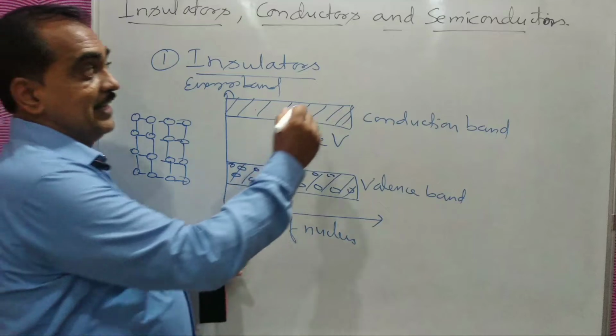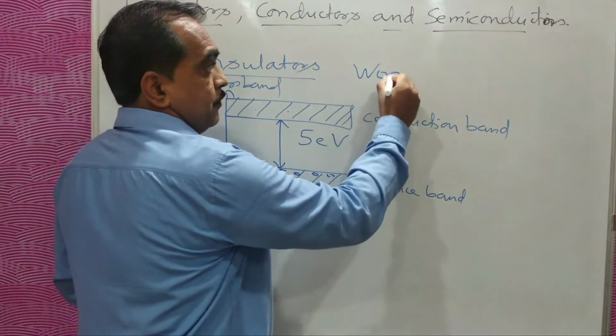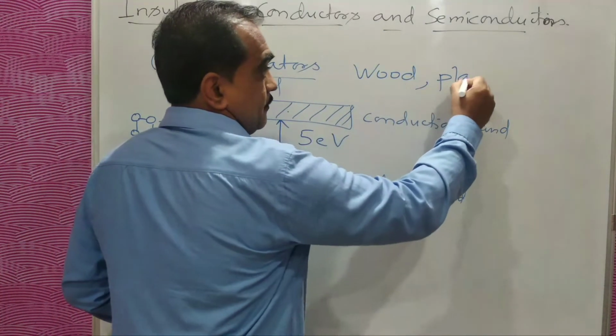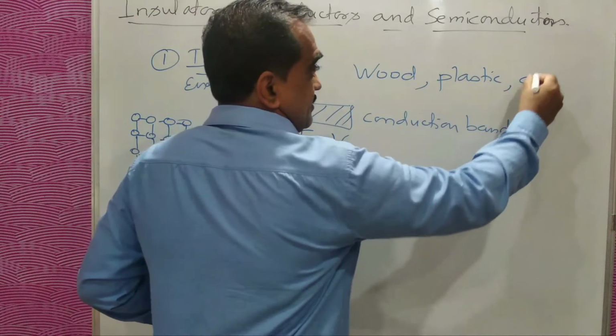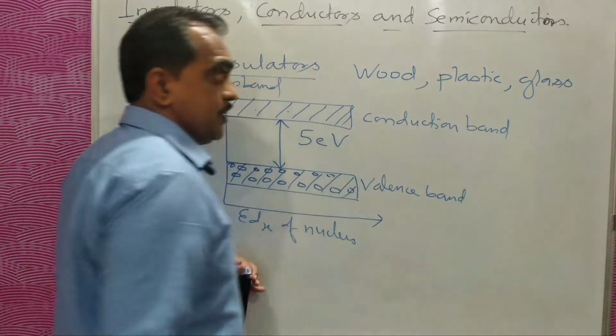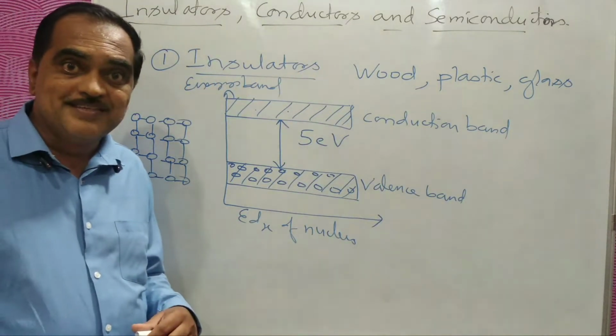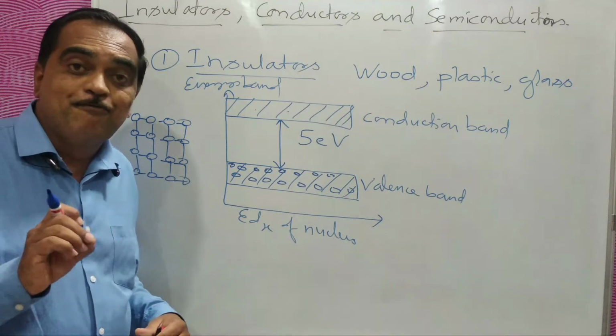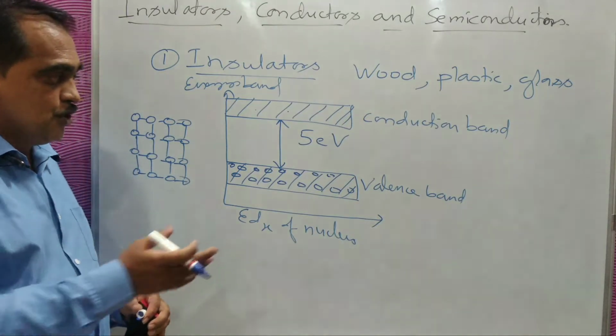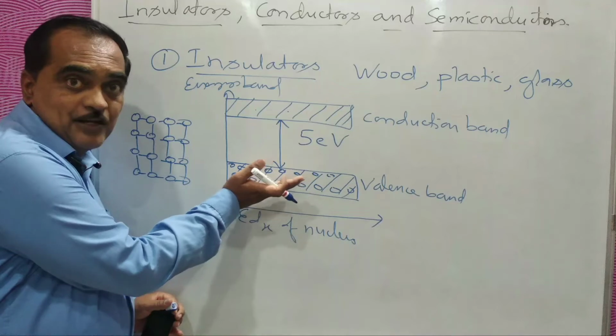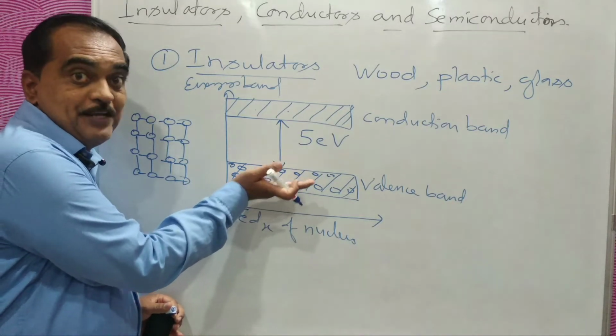Therefore, materials like wood, plastic, glass, you cannot make electric current flow through them because you cannot make the valence electrons become free electrons.